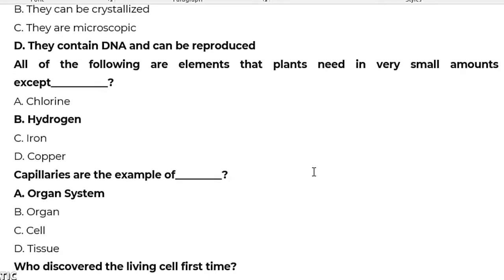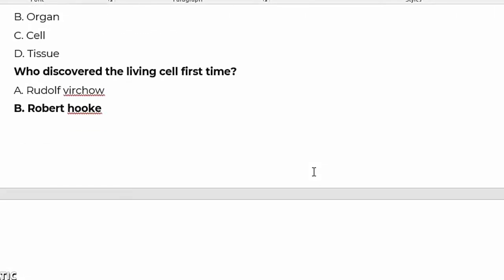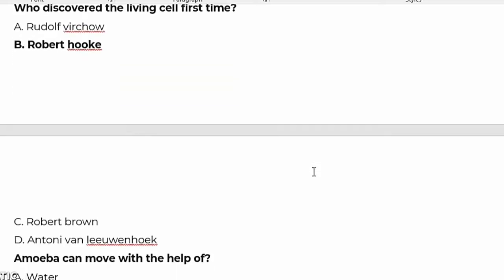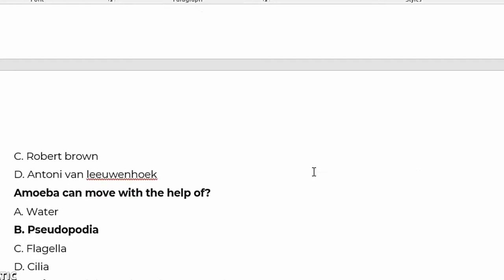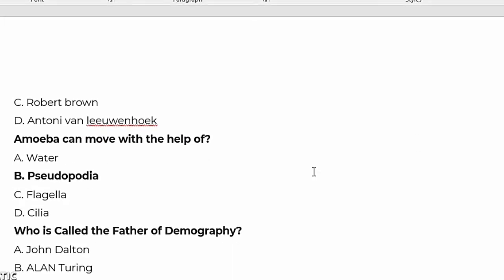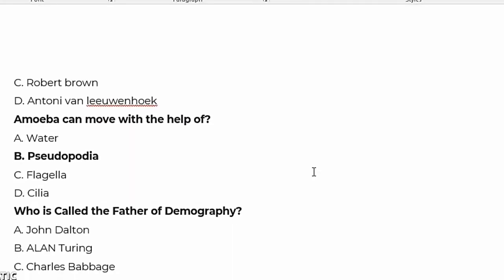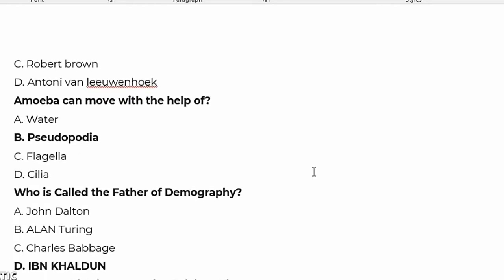Who discovered the living cell for the first time? The right answer is Robert Hooke. Amoeba can move with the help of pseudopodia. That is the right answer. Who is called the father of demography? Ibn Khaldun is the father of demography.